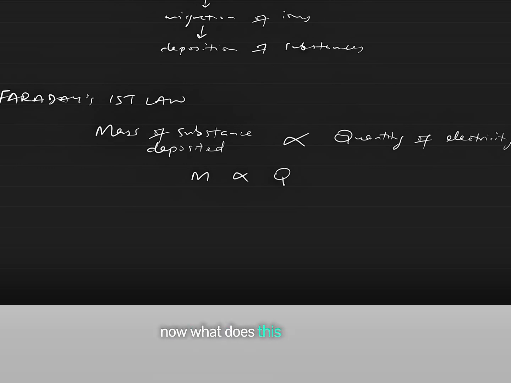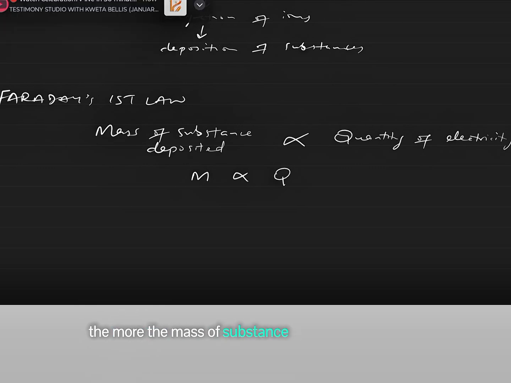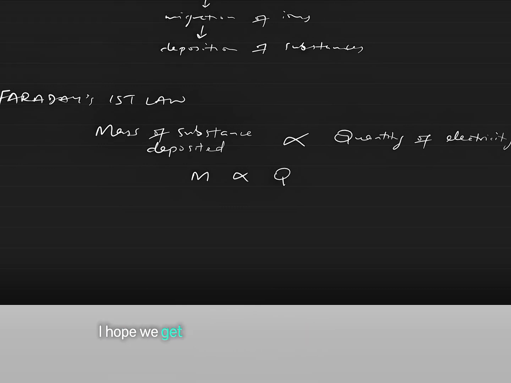Now, what does this law mean? It simply means that the more the quantity of electricity that is passed through an electrolyte, the more the mass of substance that will be deposited by the electrolyte. I hope we get that.